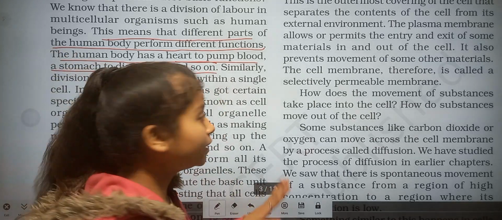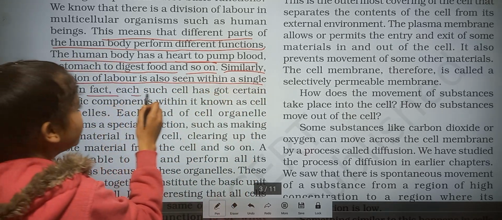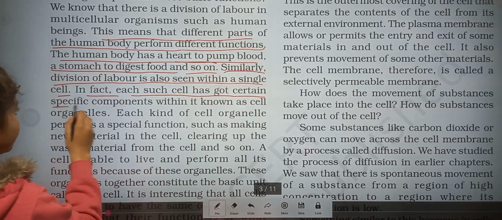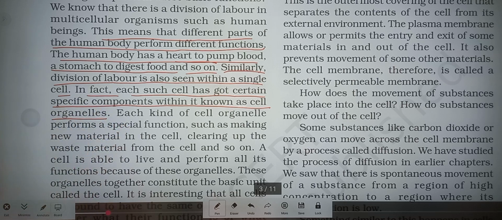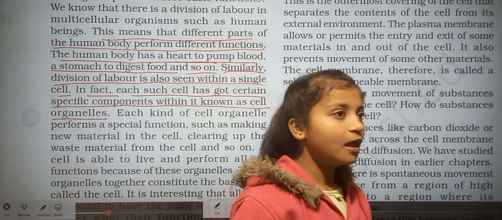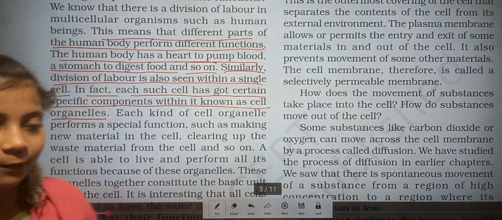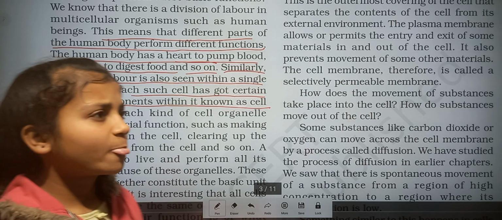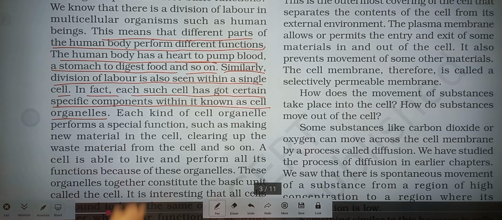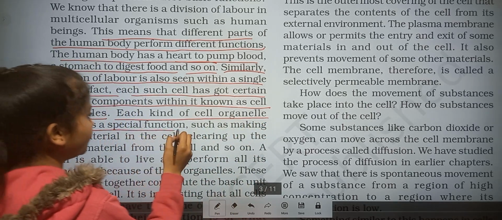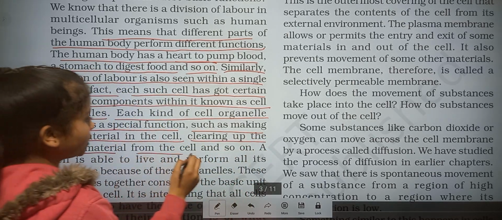Similarly, division of labor is also seen within a single cell. In fact, each such cell has certain specific components within it, known as cell organelles. Like mitochondria, whose function is to form ATP, and ribosomes, which are known for protein synthesis. Each kind of cell organelle performs a specific function, such as making new material in the cell, clearing up the waste material from the cell, and so on.